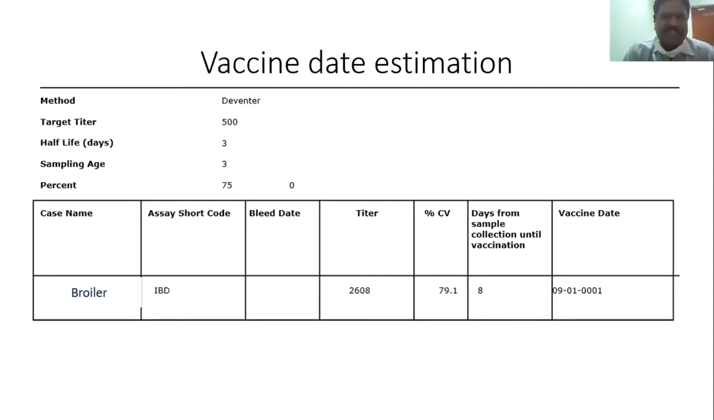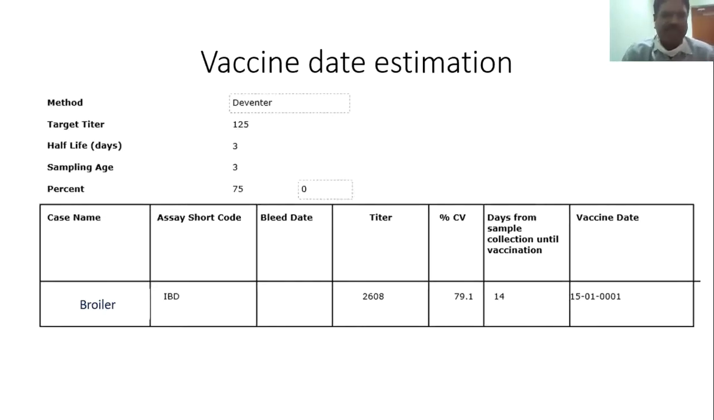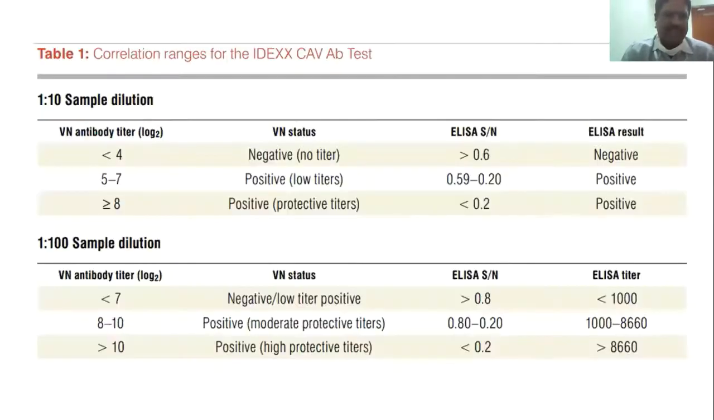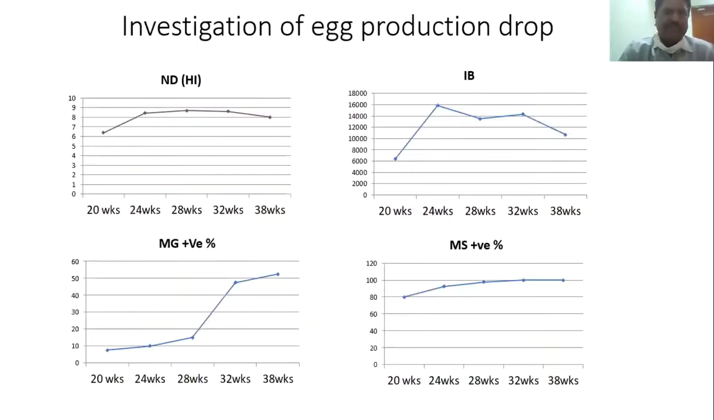Then we can also use serology programs for deciding the date of vaccination in IBD. If your target titer is 500, with this particular titer of 2600, it is 8 days. Likewise, if you want an intermediate vaccine, you can use 14 days. These are some of the data we can see. And in chicken anemia, if you want to see field infection, they use a 1 in 10 dilution, and if it is vaccine response, they use a 1 in 100 dilution. Based on the SN values, we can say whether the flock is positive or negative, protective or non-protective.